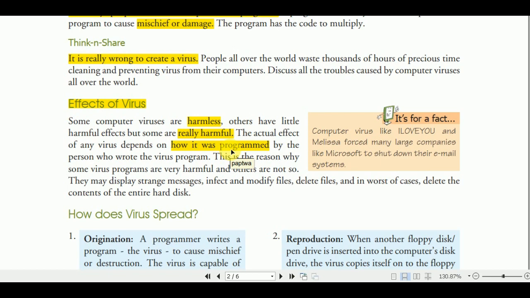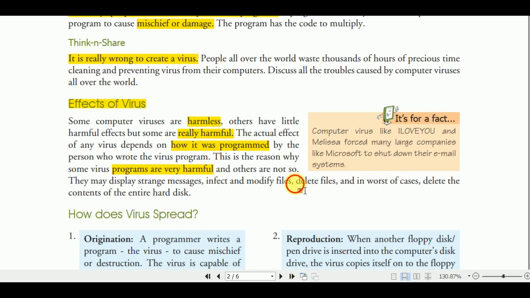It is programmed for the purpose of damaging all our computer files, stealing data from our computer, or corrupting the entire files of our computer system. All things depend on the program coding by the person who wrote the virus program. This is the reason why some virus programs are very harmful and others are not so. They may display strange messages, infect and modify files, delete files, and in most cases delete the contents of the entire hard disk.